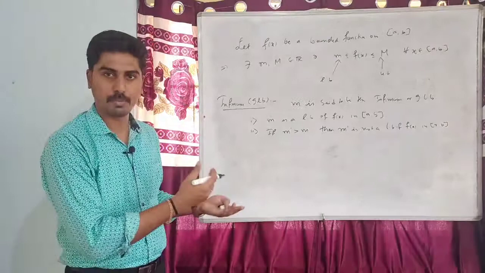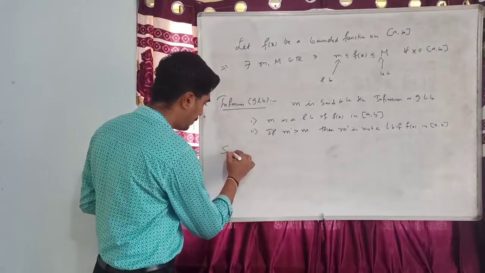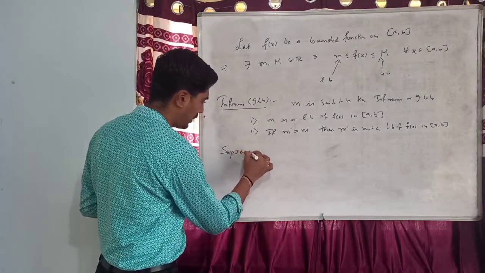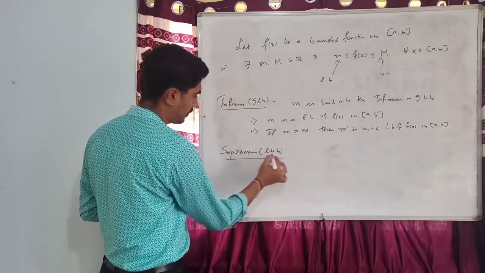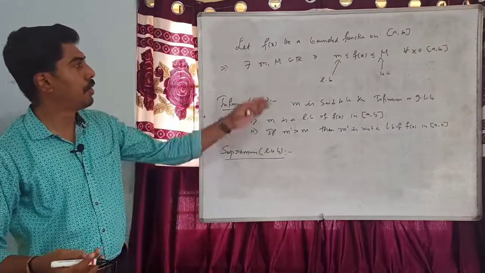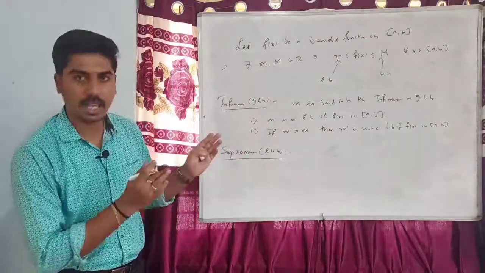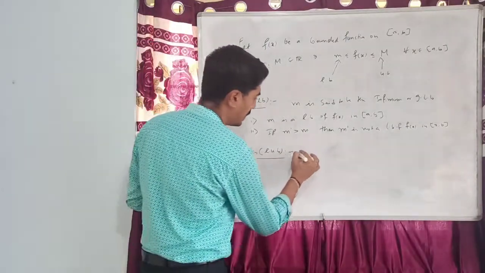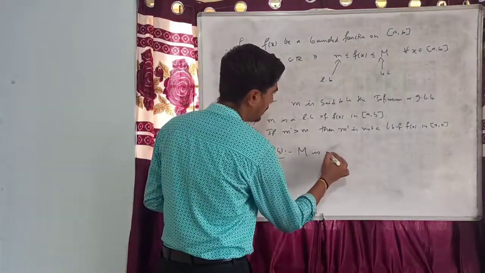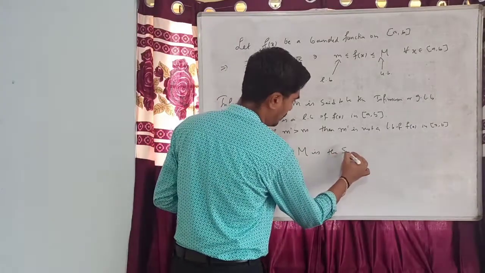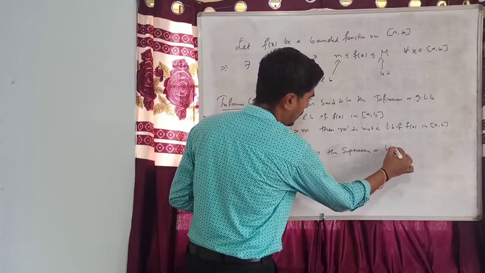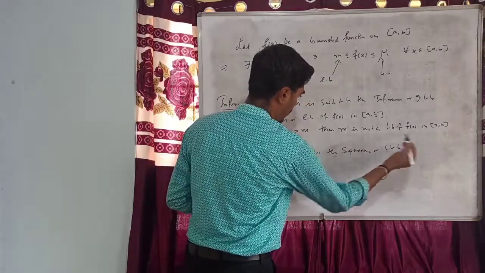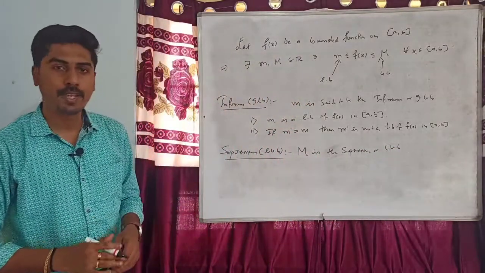Similarly, we can define supremum. Supremum is also known as least upper bound. For a bounded function f of x in an interval [a, b], we say that capital M is the supremum or least upper bound of f of x if it satisfies two conditions.